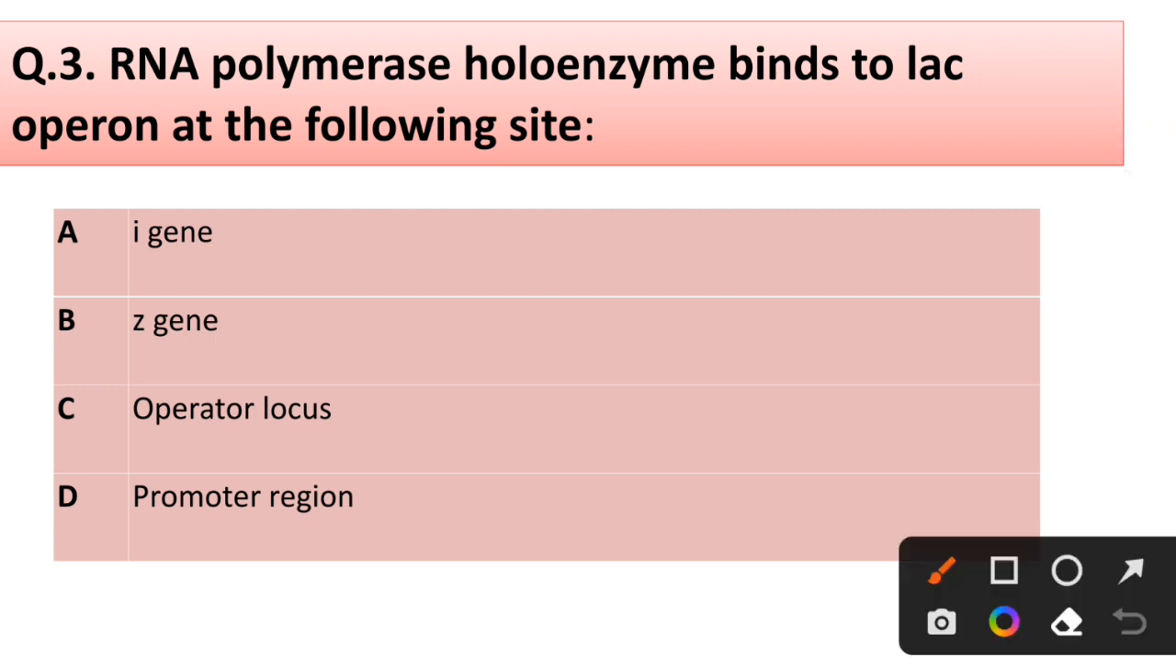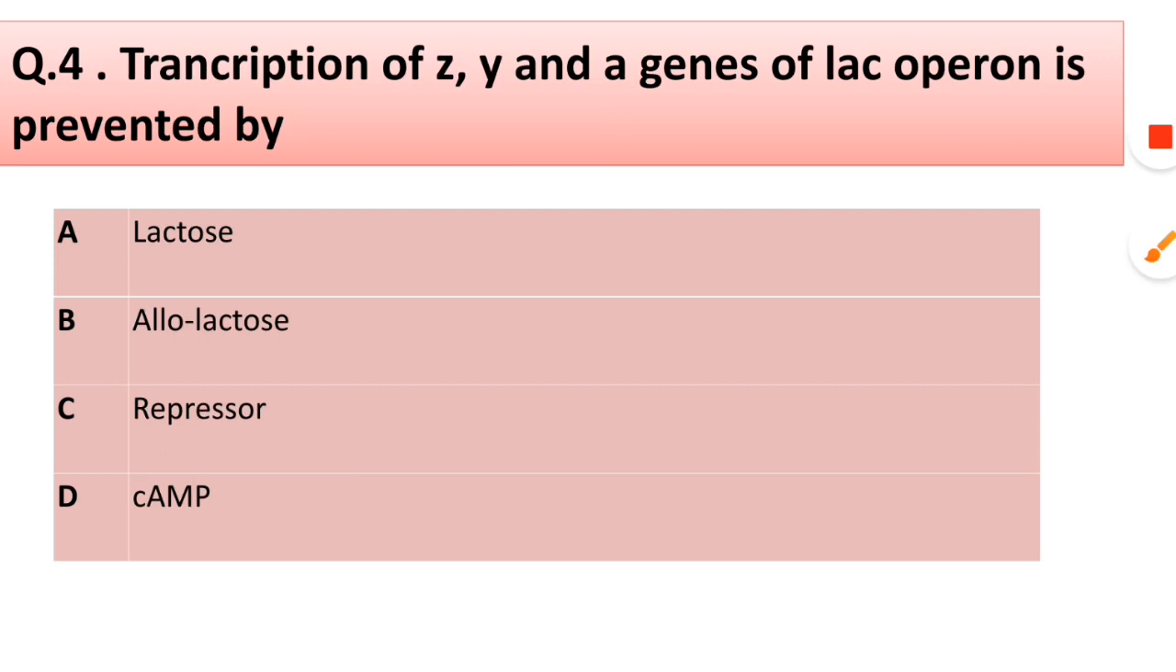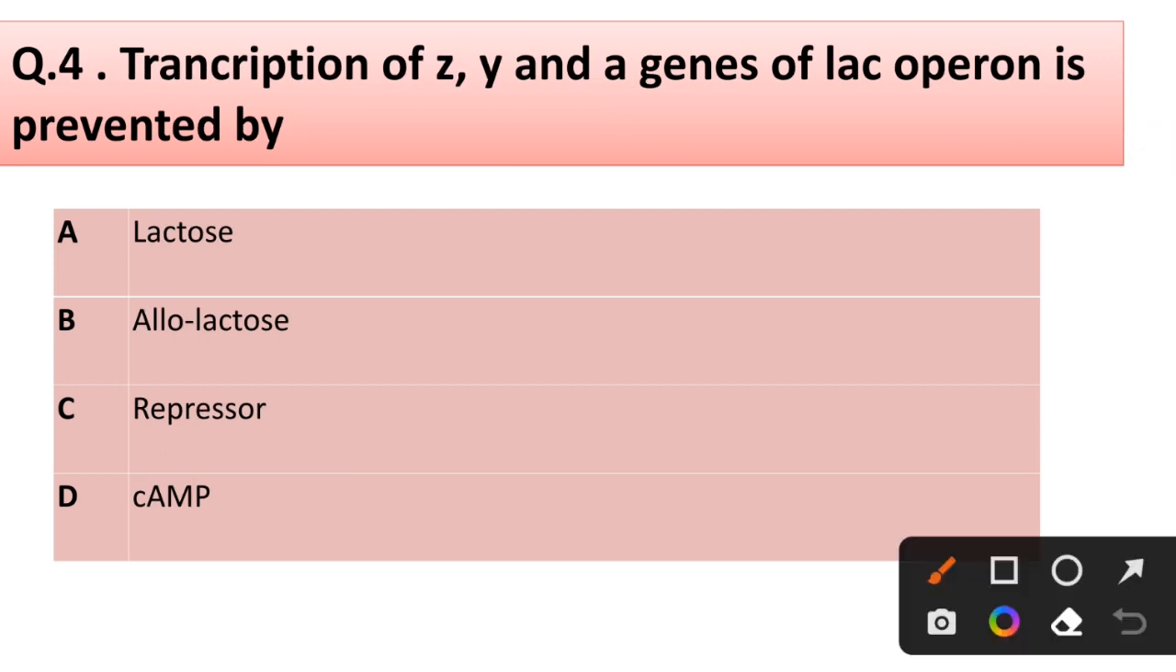Question number 3. RNA polymerase holoenzyme binds to lac operon at the following site: I gene, Z gene, operator locus, promoter region. Correct answer is option D, promoter region. Question number 4. Transcription of Z, Y and A genes of lac operon is prevented by lactose, allolactose, repressor, cAMP. Correct answer is option C, repressor.